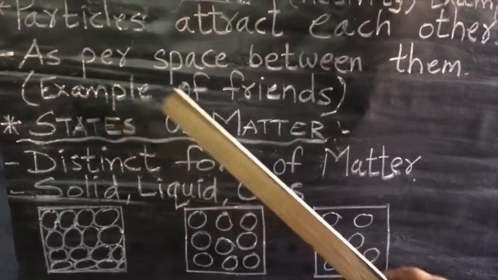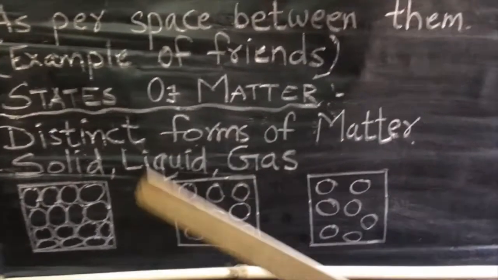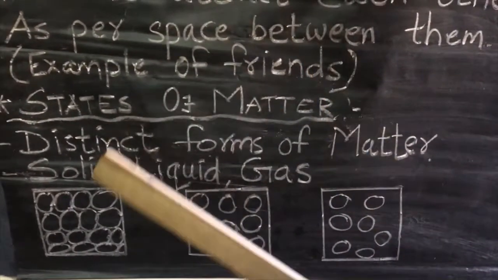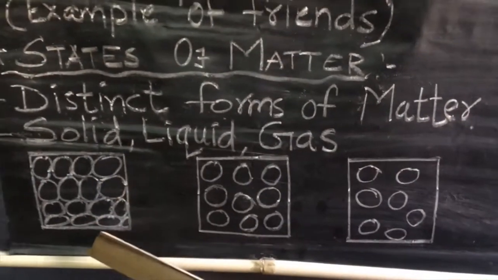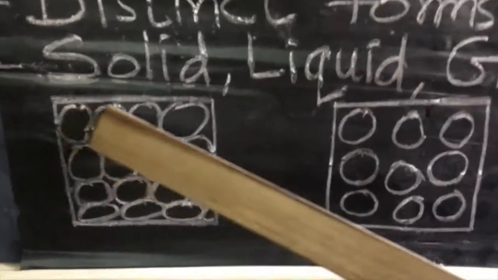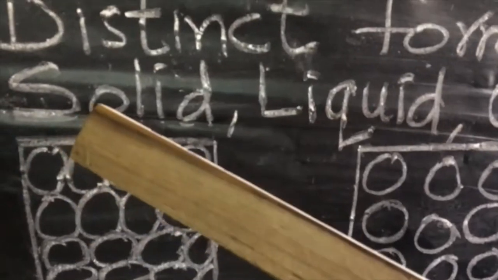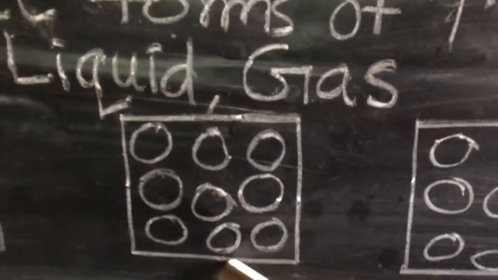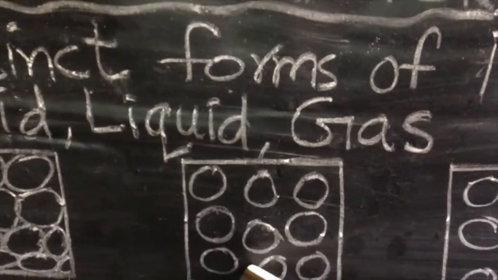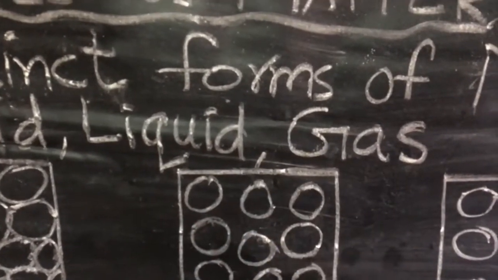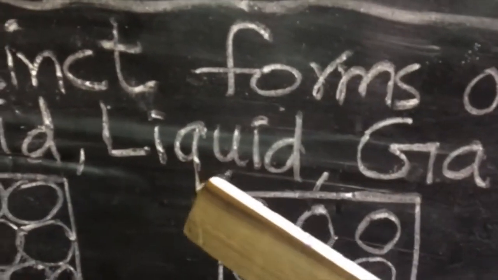So, as per the example of friends, the first group held each other very tightly, so the other group was not able to adjust in them. So I can say this first group of friends holding tightly to each other is termed the first state of matter, and that is solid. The other group, who held each other with their palms, had a little space between them, and I think it would be like this. So this is the second form of matter, liquid.